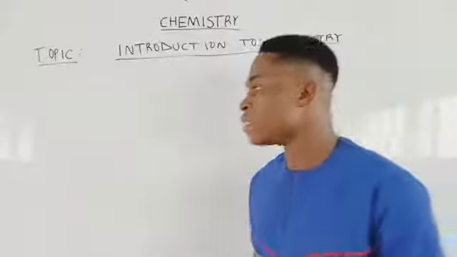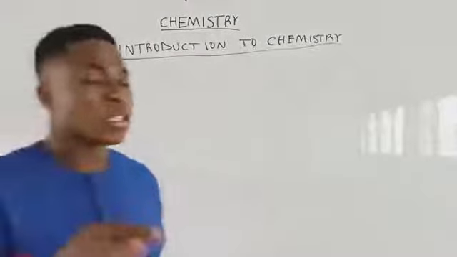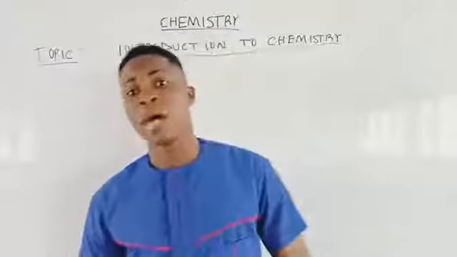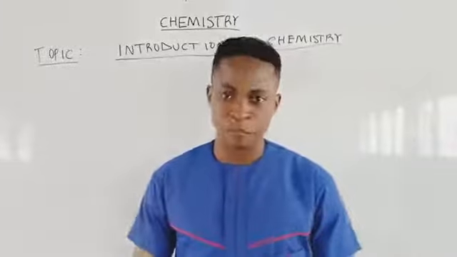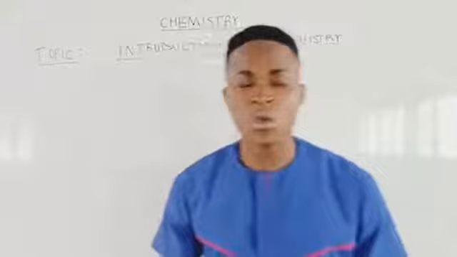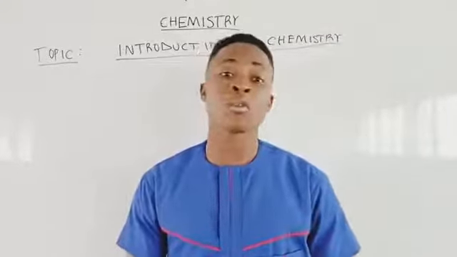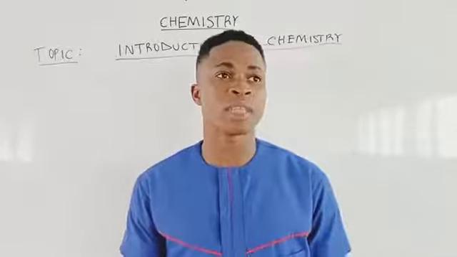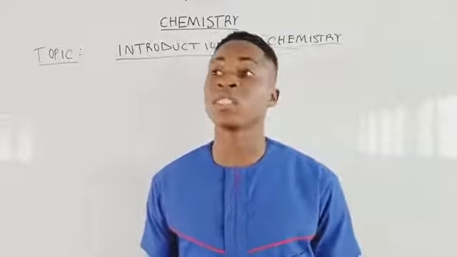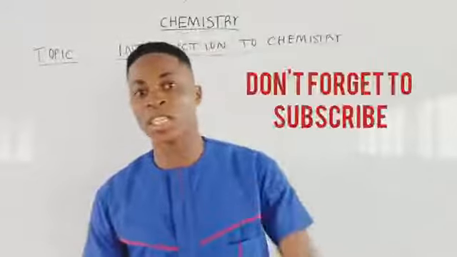What did I say? Chemistry can be defined as one of the pure branches of science. Now, we have three pure branches of science, which are biology, chemistry, and physics. But the three of them work in pari passu. Do you understand? So one of them cannot go without the other. Some people will say that biology is the most pure, some will say physics, some will say chemistry. But the three of them are the most pure. I will tell you when we enter deep.